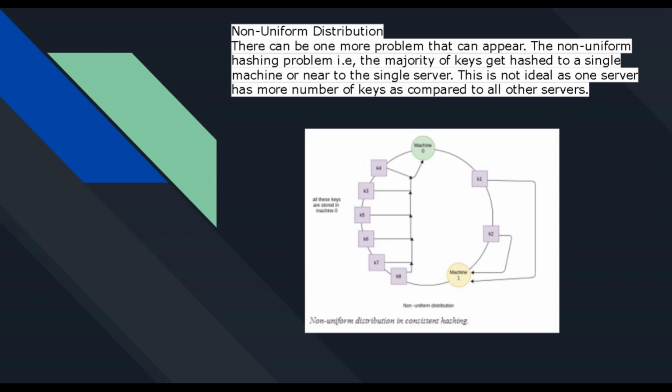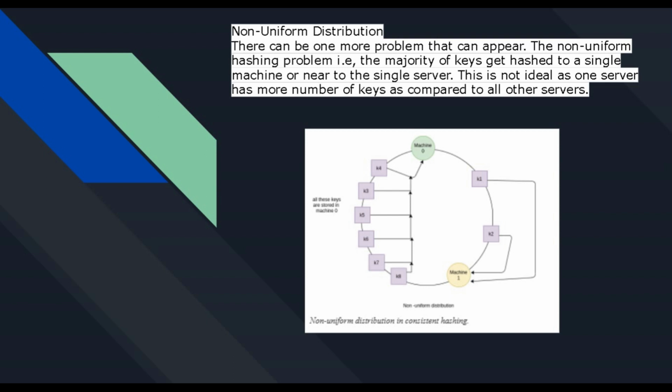Non-uniform distribution can happen in consistent hashing also. Earlier you see that a particular machine gets overloaded with a lot of keys. This is the same as shown here, where machine 0 gets loaded with keys K4 to K8, which is a non-uniform distribution, whereas machine 1 has only K2 and K1. We can say that is a non-uniform distribution.